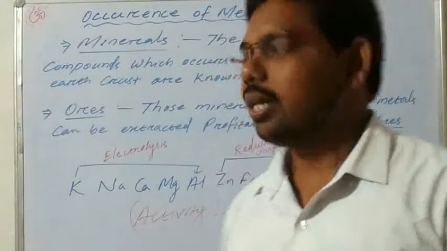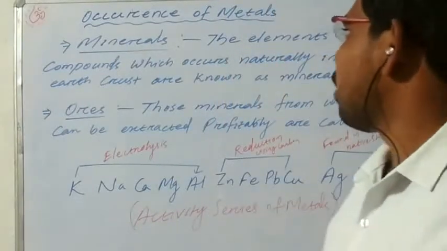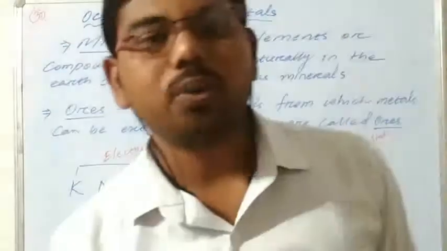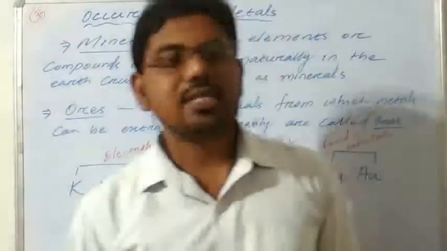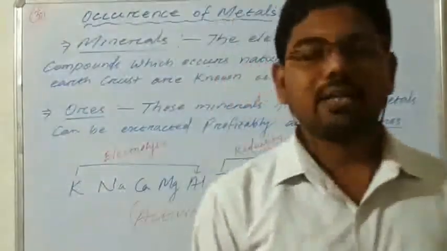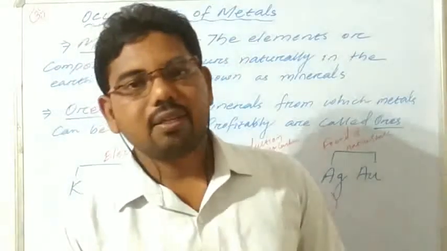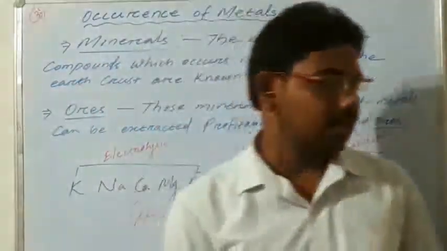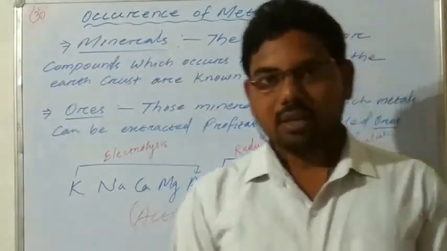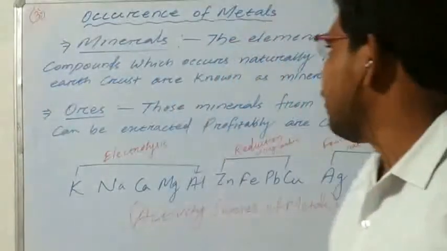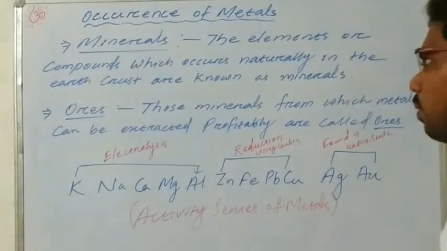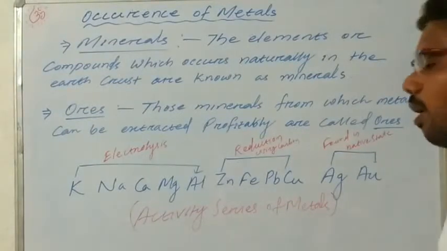So let's start. First one, occurrence of metals. Where do we find the metals? The metals are generally found in the earth crust, in the form of minerals. So what are minerals? The elements or compounds which occur naturally in the earth crust.